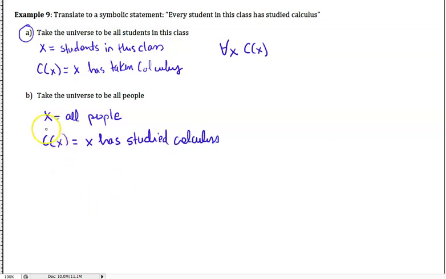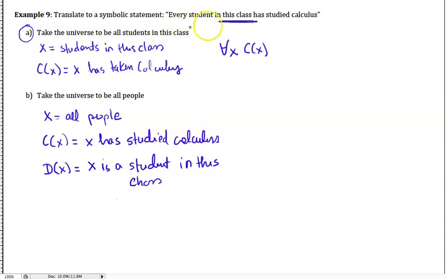But because we're taking the universe to be all people, we need another statement that specifies that that person is in this class. So we're going to say D of X is that X is a student in this class, in discrete math. That's why I chose D.